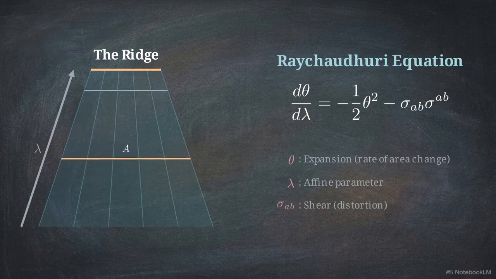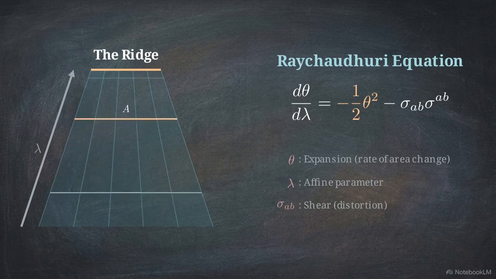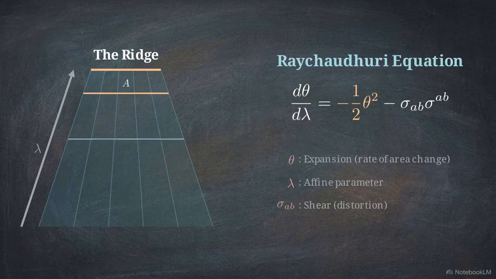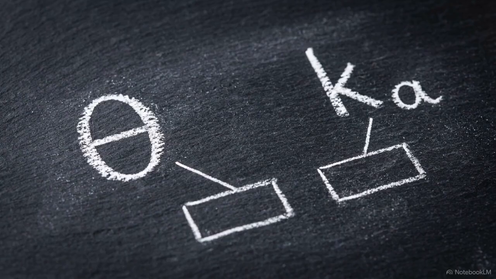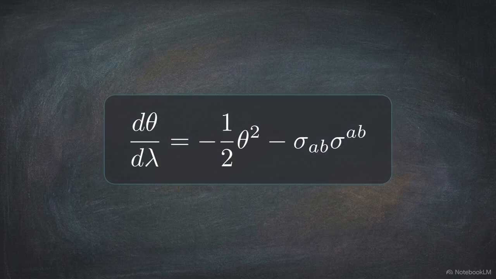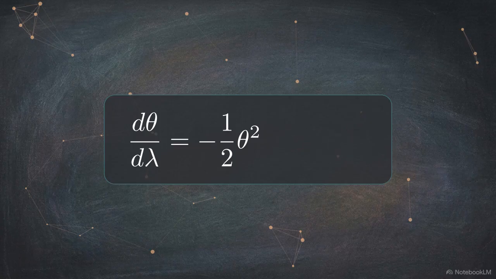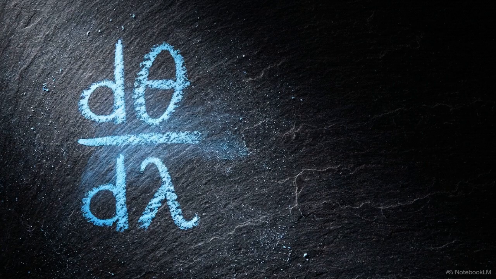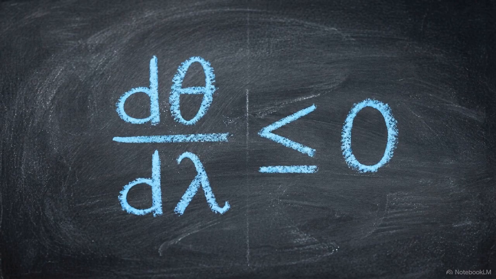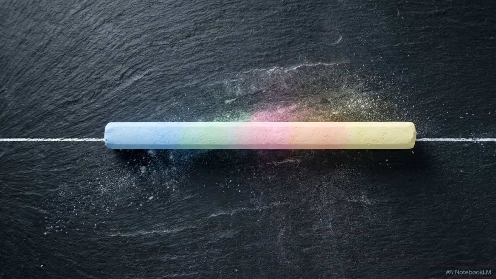This equation, the Raychaudhuri equation, allows us to measure exactly how this light sheet behaves as it moves through the geometry. Here, theta represents the expansion scalar of the surface, and k^a is the null vector field generating that expansion. We apply the null energy condition, establishing the foundational positivity requirements for matter in this spacetime. Because our specific congruence of light rays is hypersurface orthogonal, the shear term in the equation drops precisely to 0. This leaves a simplified inequality. The rate of change of the expansion, with respect to the affine parameter, must be less than or equal to 0. We evaluate this against our initial condition.